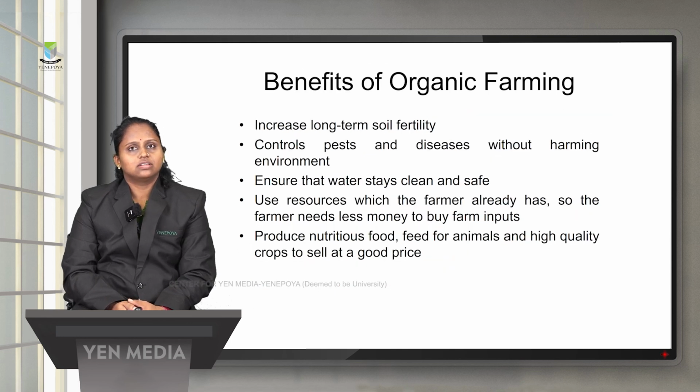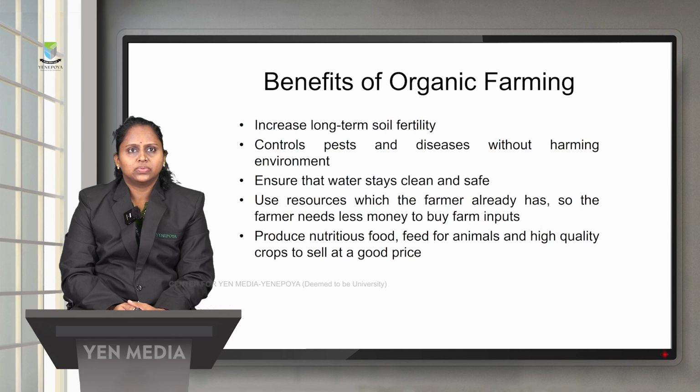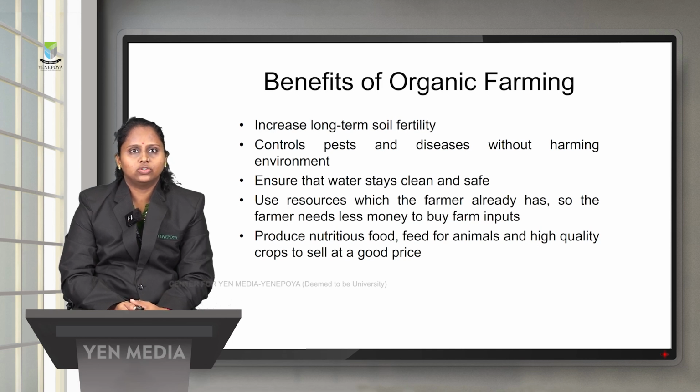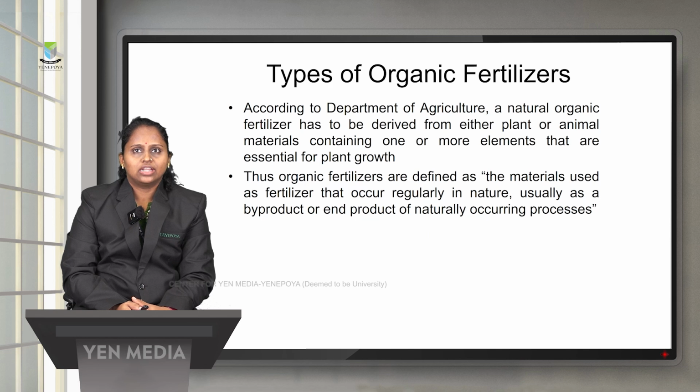So what are the benefits of organic farming? The first one is that it will increase the soil fertility in the long term, and it will also control pests and diseases without harming the environment, and ensure that the water sources are clean and safe. Also, it uses the resources which the farmer already has, so the farmer needs less money to buy farm inputs. The crop obtained by organic farming is nutritious and a good feed for animals, and it is also of high quality, so it will be sold at a very good price.